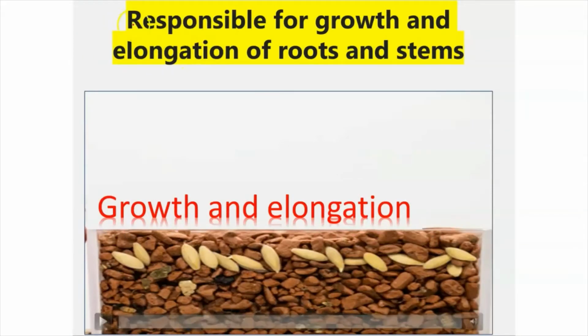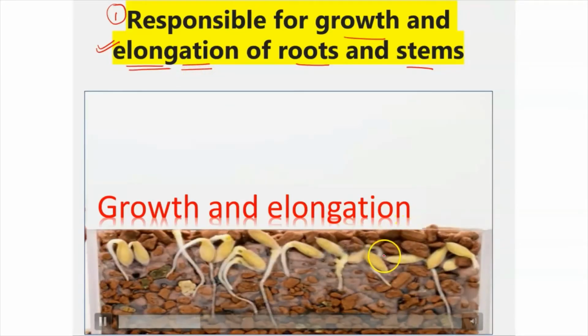Now, what is the function of apical meristem? The first function being it is responsible for growth and elongation of roots and stems. Fine. So because they are present at the growing tips. They are present at the growing tips of the stem and the roots. So therefore, what is the main function? They are responsible for the growth and elongation, ग्रोथ में और उसको elongate करने में, लंबा करने में. So therefore these apical meristems increase the length of the plant because they are responsible for the elongation. Elongation के लिए responsible है, इसलिए plant की length को increase करेंगे. We can see in this animation also.